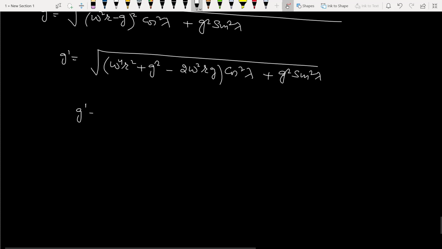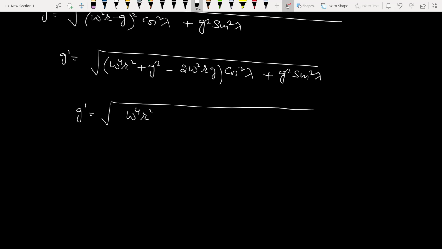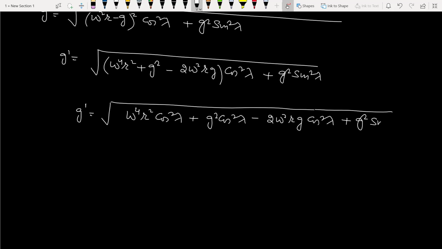Then for solving further, omega 4 r square cos square lambda plus g square cos square lambda minus 2 omega square r g cos square lambda plus g square sin square lambda.